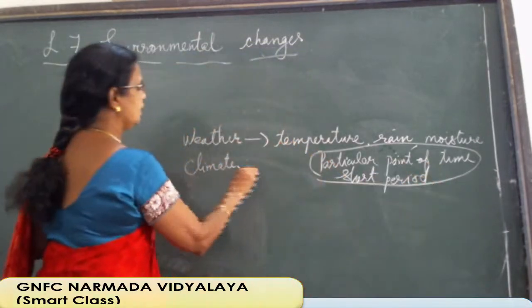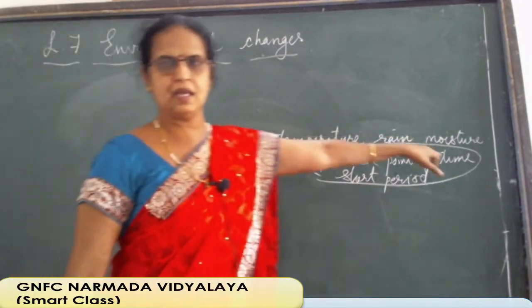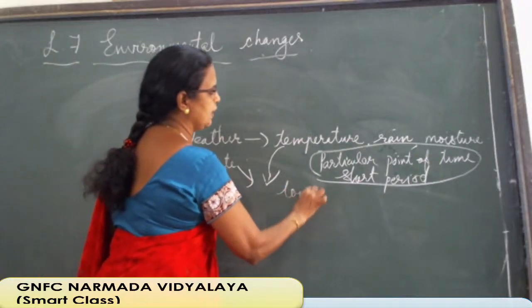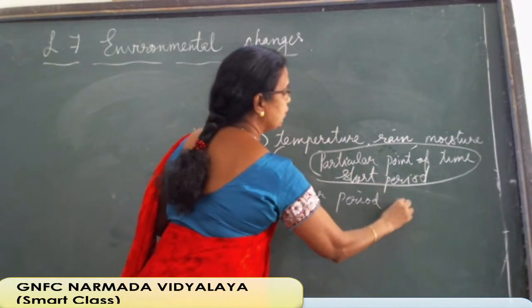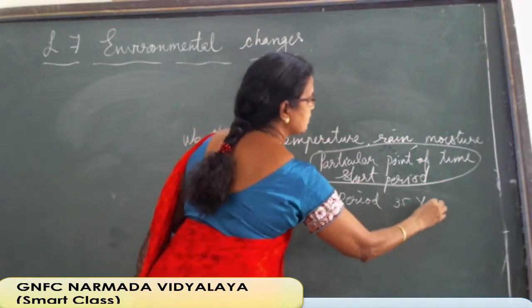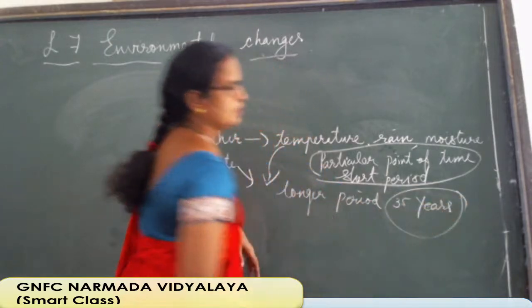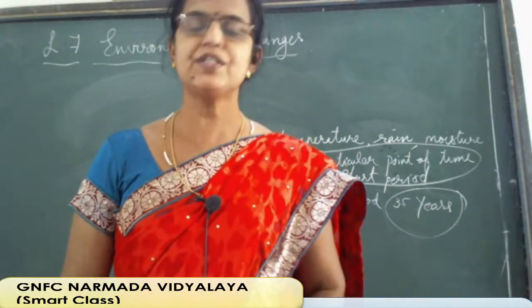it is the same three things, temperature, rain and moisture, but here we are considering a longer period of 35 years. So, climatical changes, climate change.